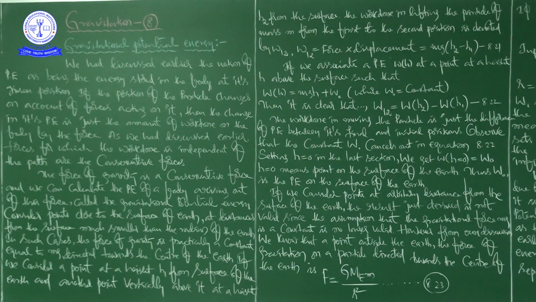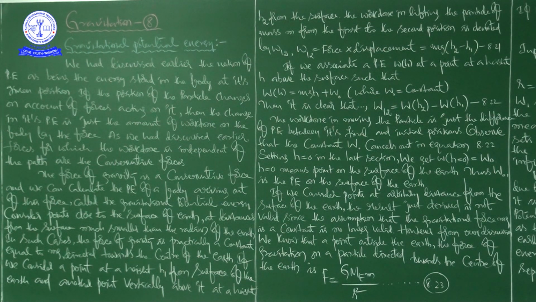For example, frictional force. Next, in another aspect, observe carefully, there is a small difference. The work done due to which force is path dependent? That force is called a non-conservative force.